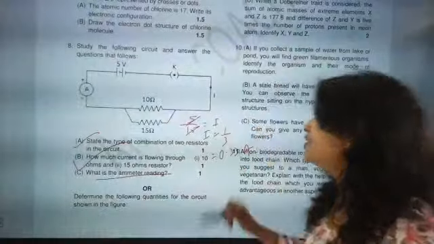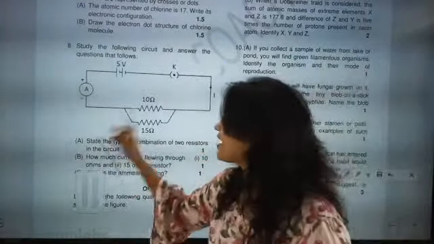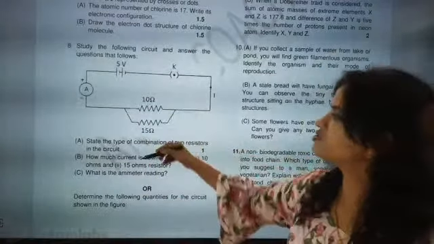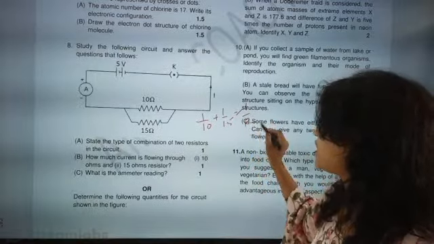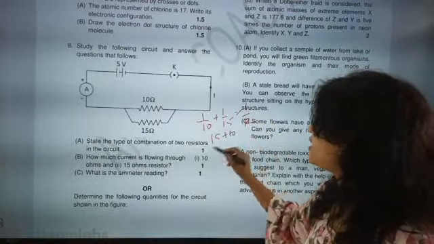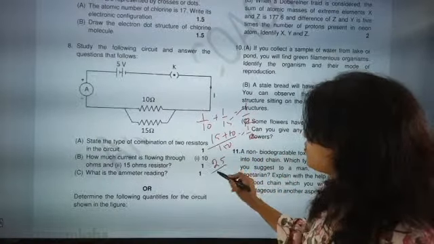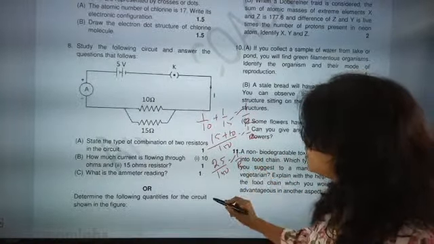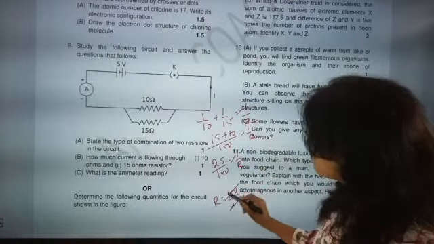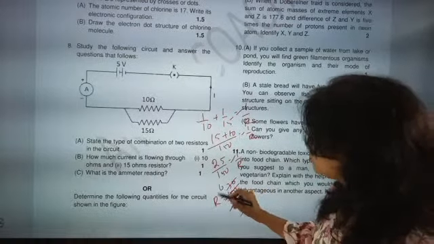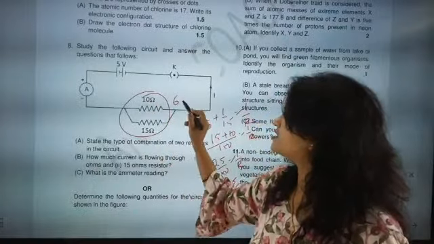Now what is the ammeter reading? For the ammeter reading you have to find the overall resistance of the parallel connection. So 1 by 10 plus 1 by 15 equal to 1 by R. So 15 plus 10 by 150 equal to 1 by R. So 25 by 150 equal to 1 by R. So R will be equal to 150 by 25, that is 6 ohm. So the overall resistance of this is 6 ohm.